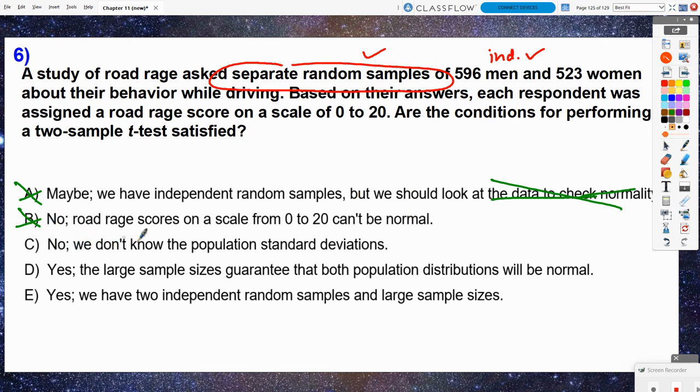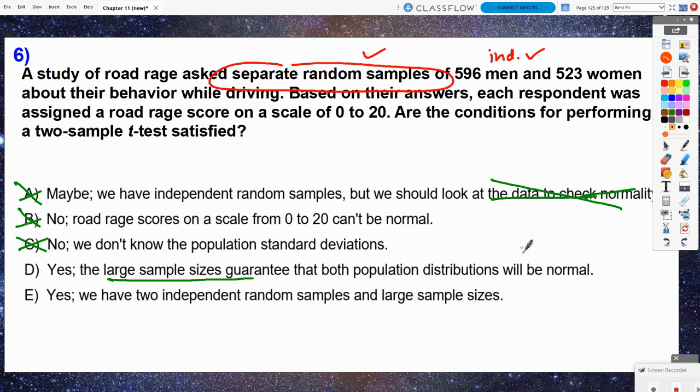C, no, we don't know the population standard deviations. Well, who cares? We're doing a t-test, not a z-test in the end, so we don't need to know the population standard deviations. All right, D. Yes, the large sample sizes guarantee that both populations will be normal. Well, this almost sounds great because we have large sample sizes, but that doesn't guarantee that the population distributions will be normal.